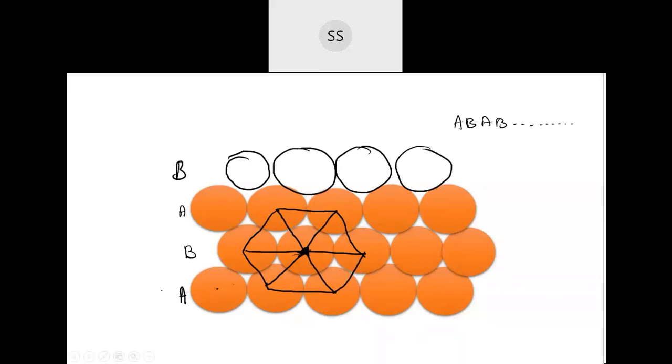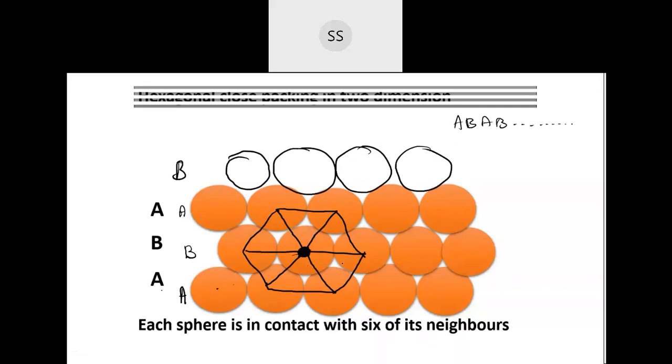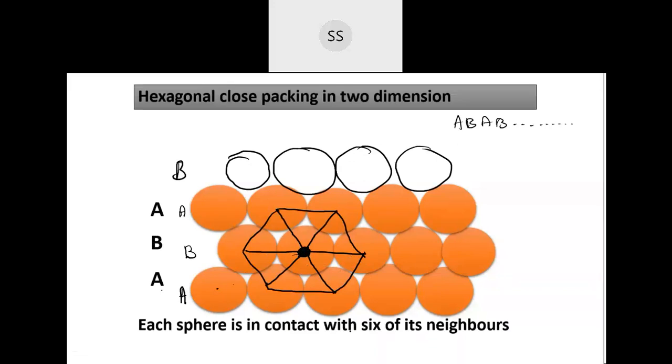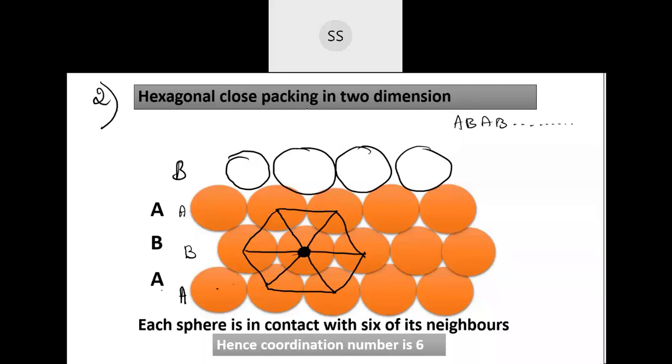So this is called hexagonal close packing in 2-dimensional, because the shape is like that. The coordination number is going to be 6, because the center atom over here is exactly in contact with 6 spheres. This arrangement I told you is AB type. Each sphere is in contact with 6 neighboring spheres, so the coordination number is going to be 6. So this is your second type, hexagonal close packing arrangement in 2-dimensional.